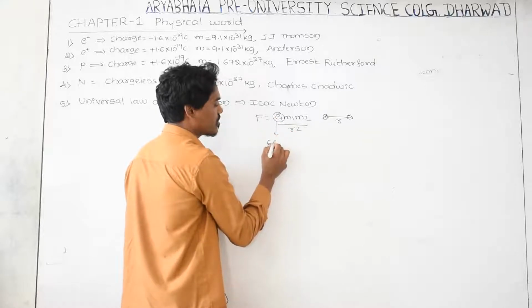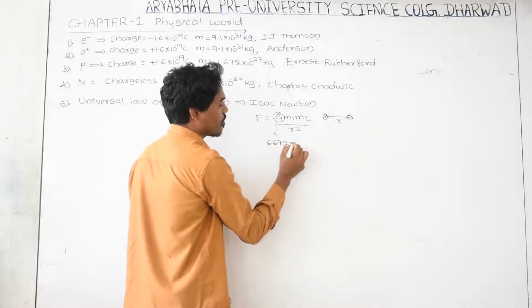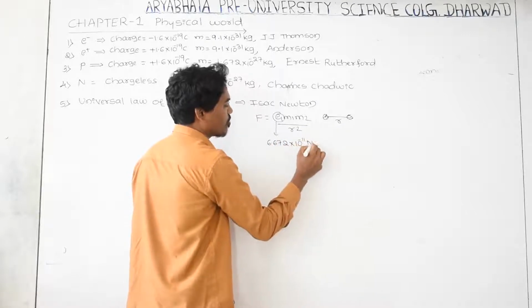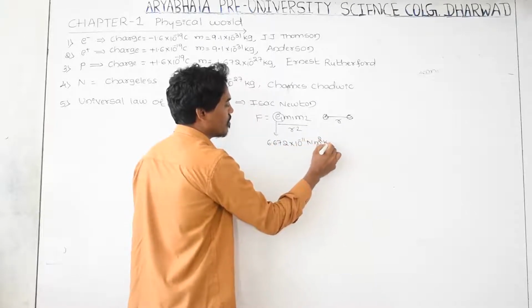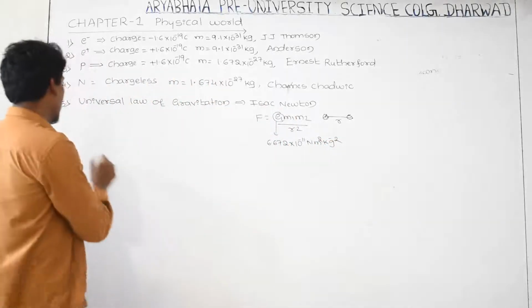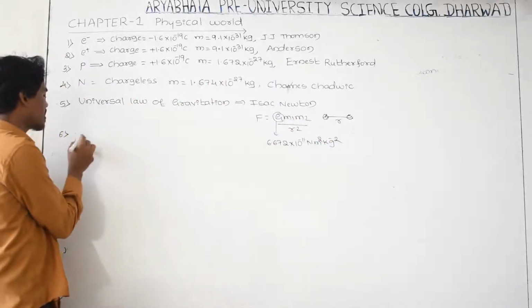Its value is 6.672 into 10 to the power of minus 11 Newton meter square per kg square. And let us go to some other example, that is the concept of buoyancy.